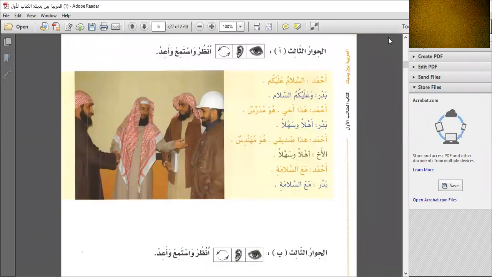Al-Hiwar al-Thalith, part 1. Unzur wastamir warid. Now, I hope you all have memorized the meanings. Unzur means see, wastamir, hear, wa, arid, and repeat. So easy because they have given the symbols as well. It will be easy for you to memorize, inshallah.